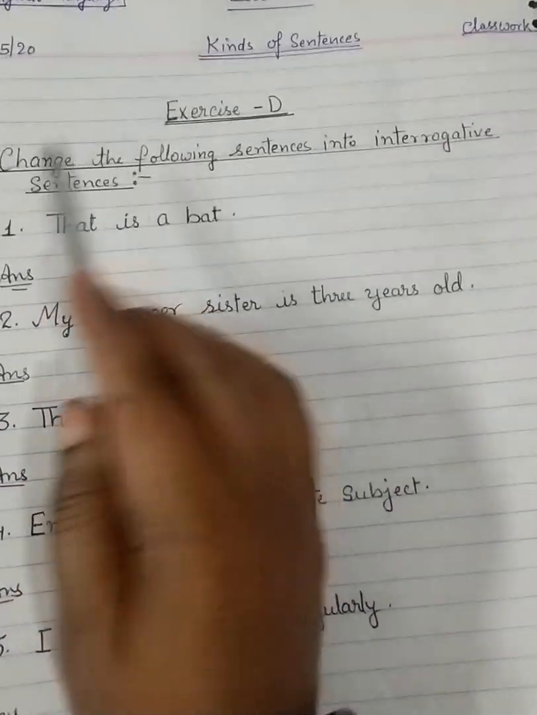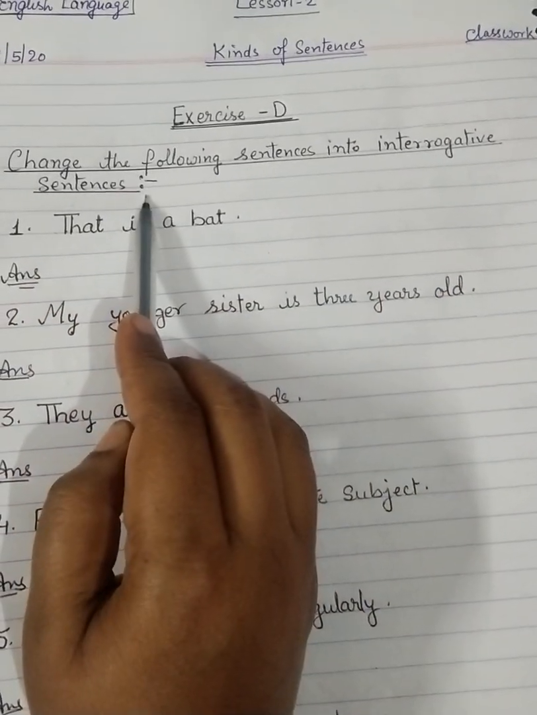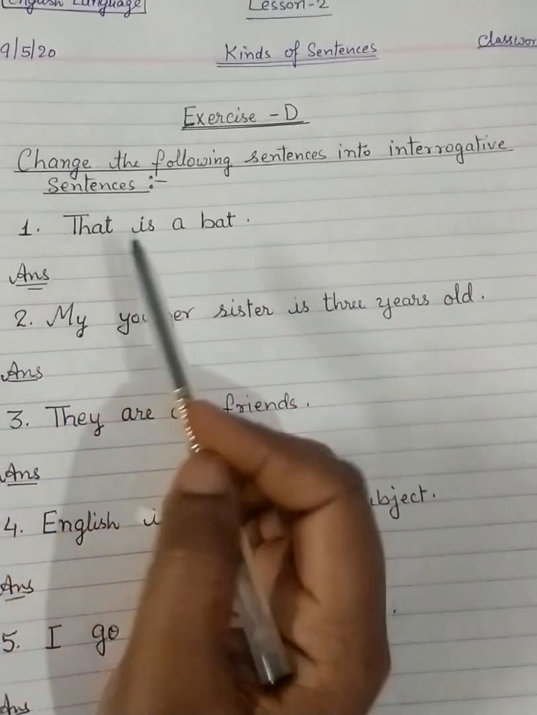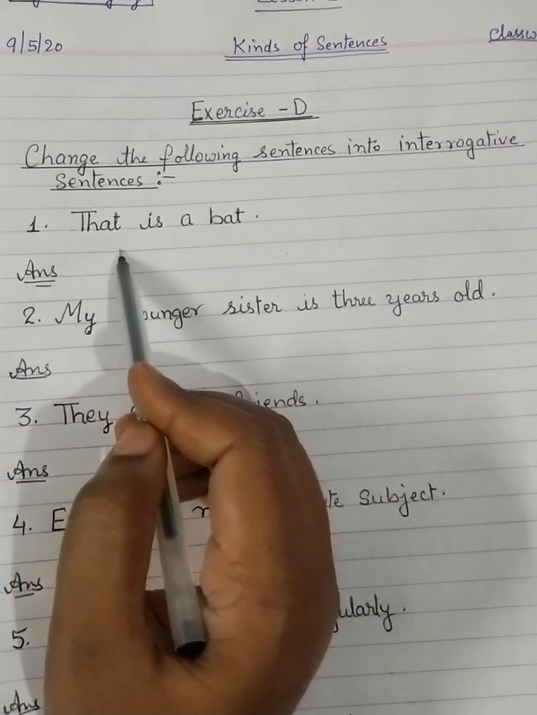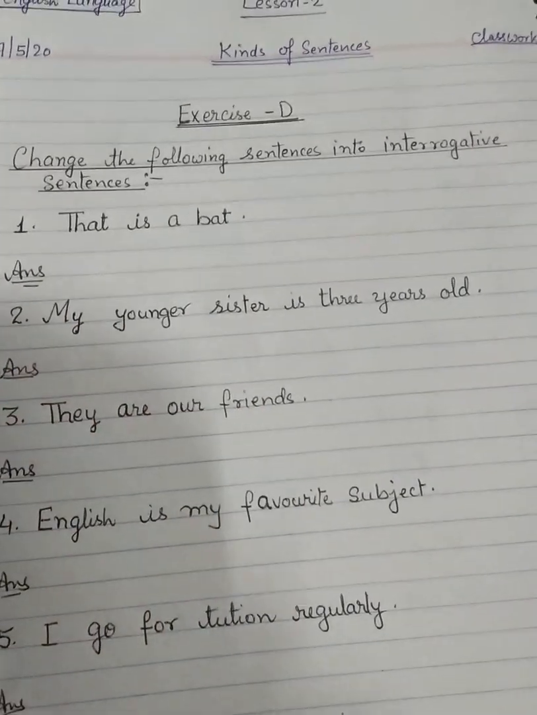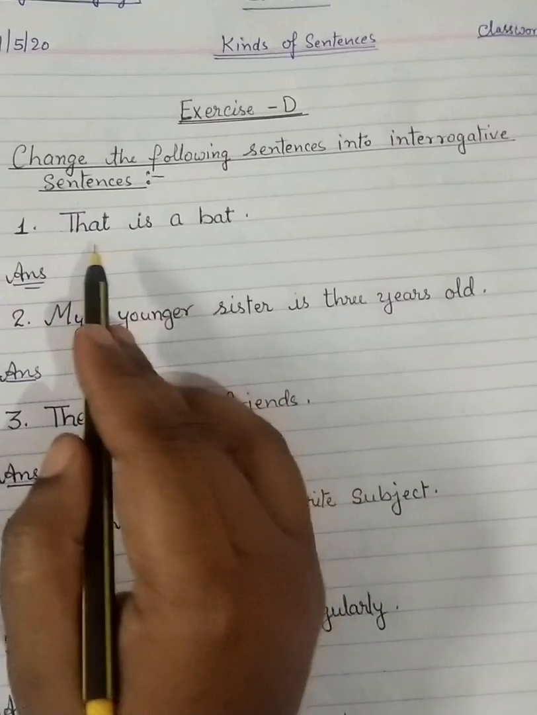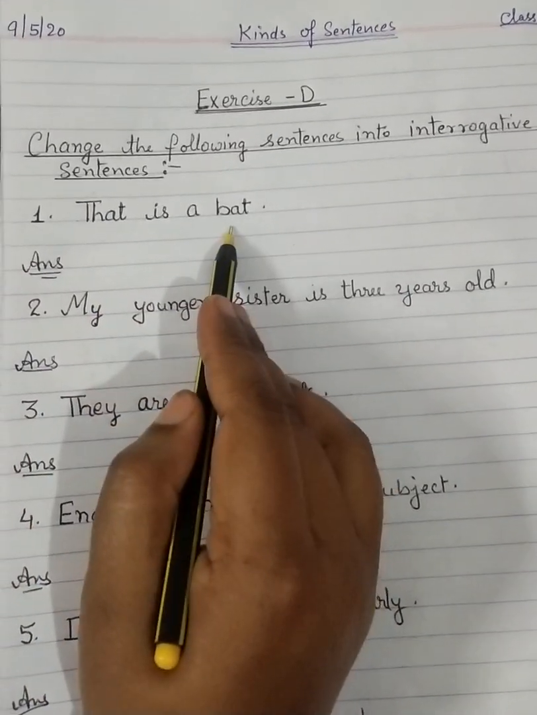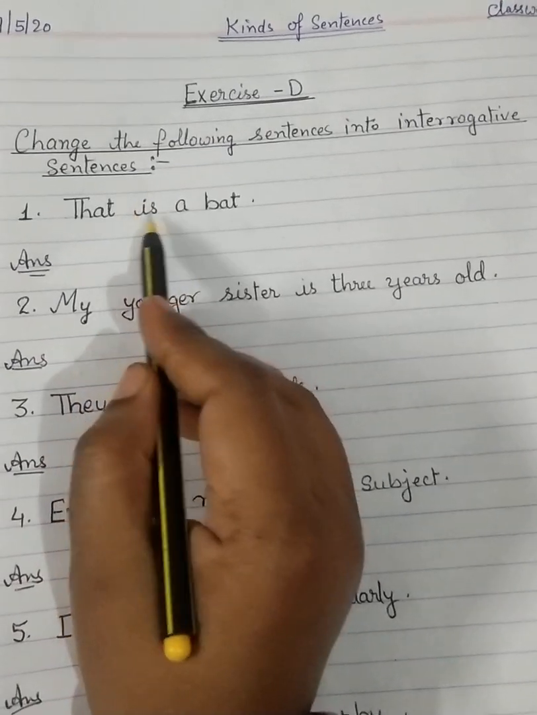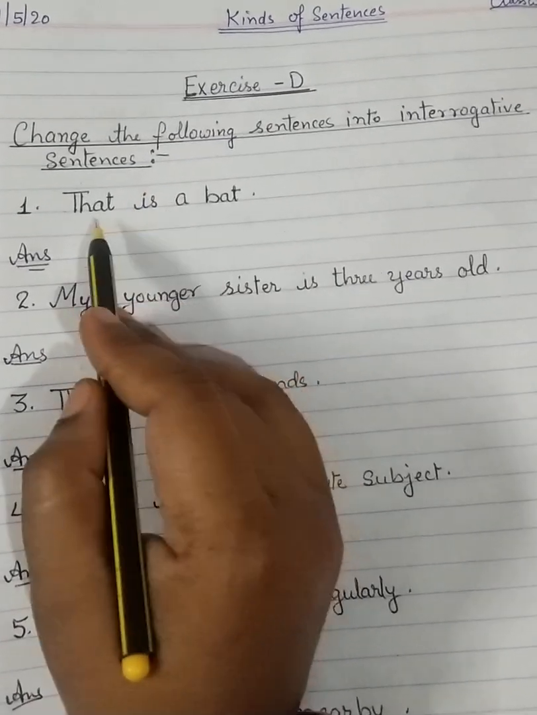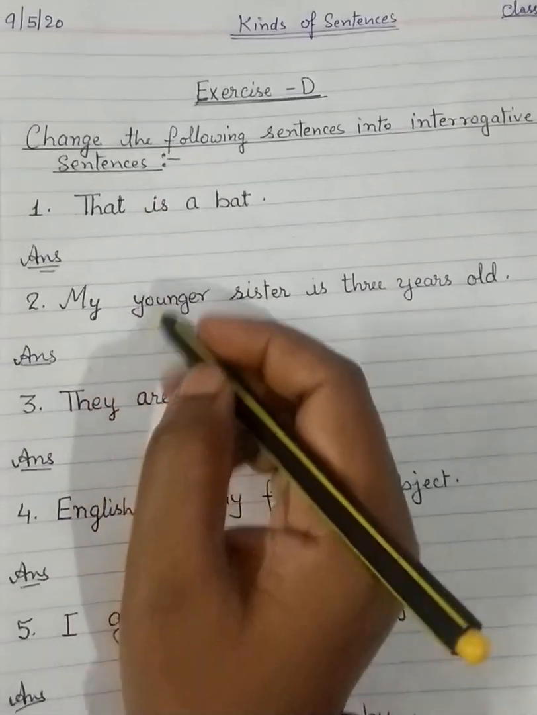The statement is given like this: change the following sentences into interrogative sentences. The first statement is given in assertive form. As I told you earlier also in exercise B, when we change an assertive sentence into interrogative, we can change it like this: first we find out the helping verb. What is the helping verb in this sentence? It is, "That is a bat." The helping verb is "is". So we write like this: